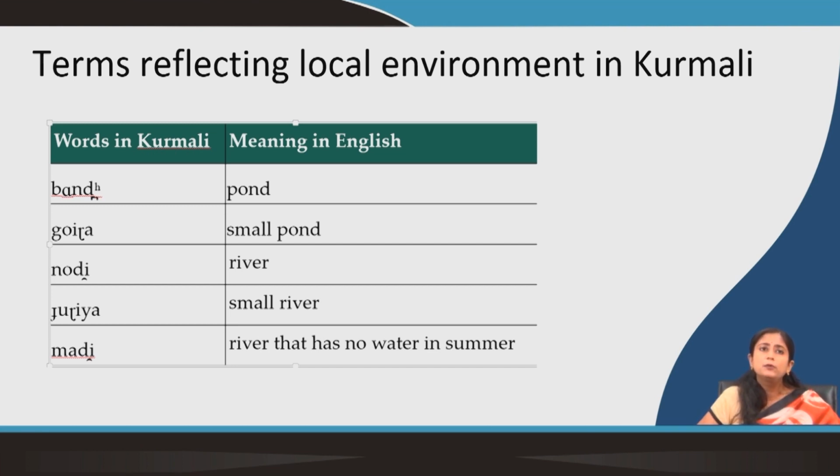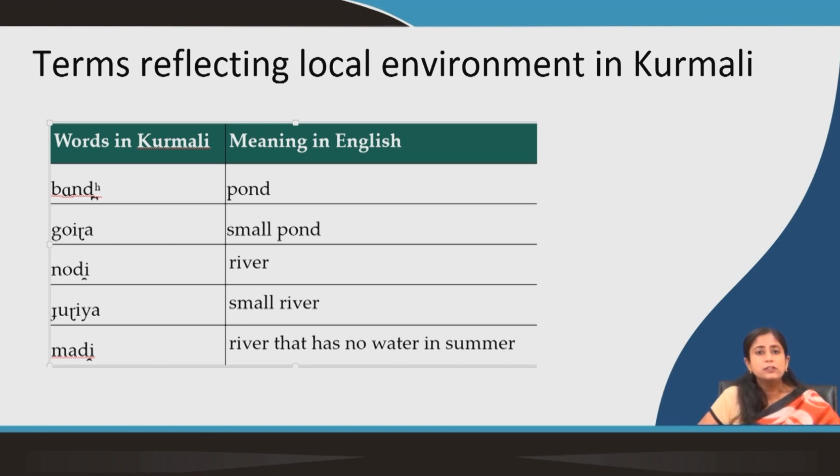In Purulia, Kurmali, we see that this area is very dry, and they have different types of ponds and rivers, but they also get dried out in the summer, and that is why they have a different word which refers to the river that has no water in summer. In the rainy season and in winter it will have water, but in summers water dries out from these rivers. So, there is a different word for that.